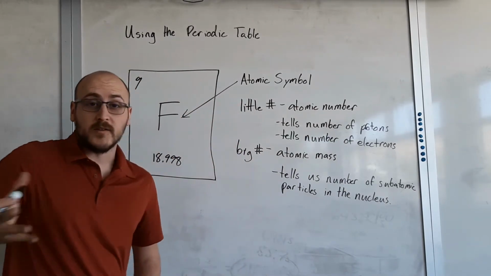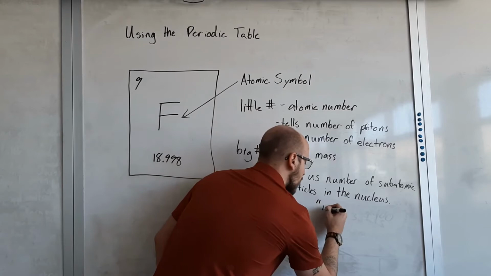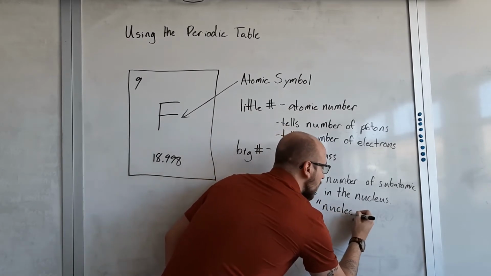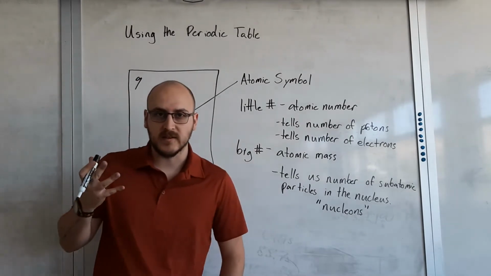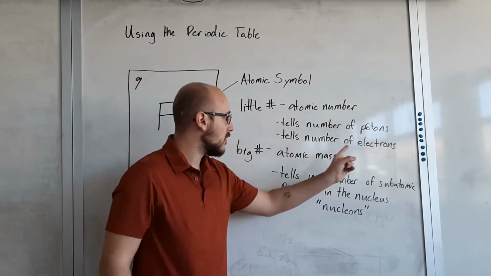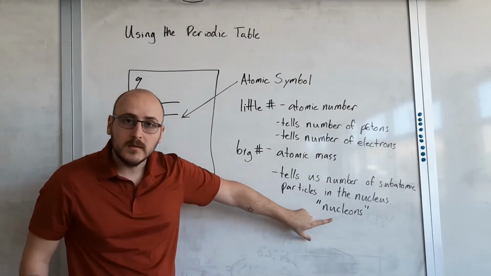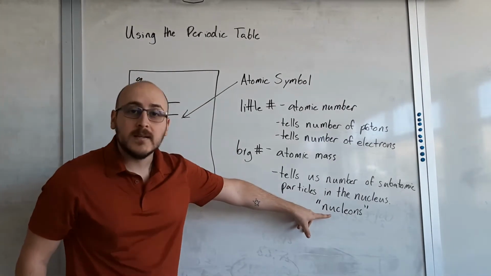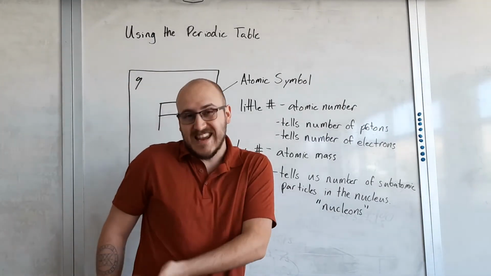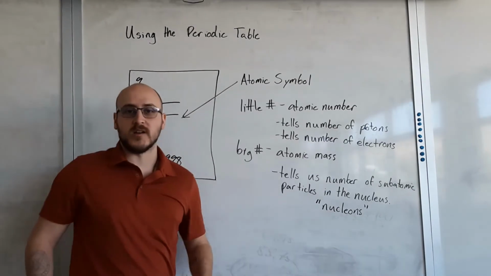Another name for these subatomic particles in the nucleus is nucleons. Think about how these things are named: proton, electron, neutron. Nucleon has that on at the end because we're talking about a subatomic particle. And nuclei, that's because it's everything that's in the nucleus. So this is your protons and your neutrons together.